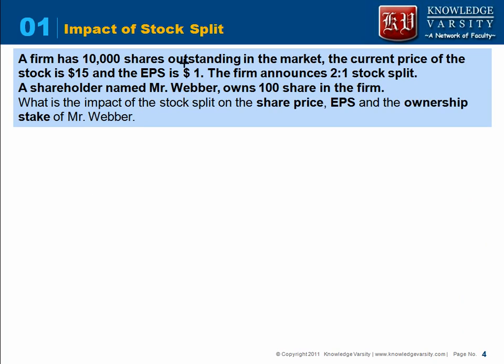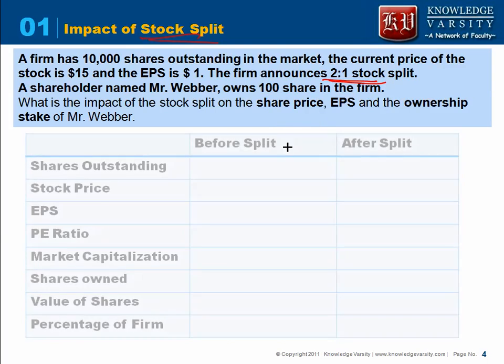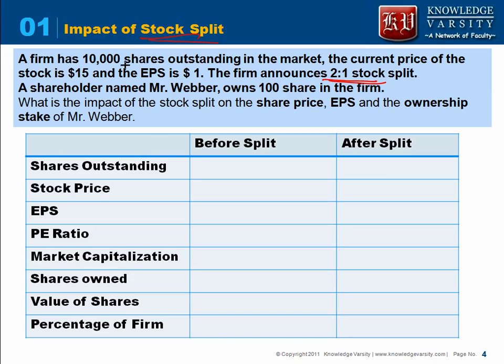Now let us see what is the impact of the stock split. We are taking the same problem, only thing is here we are saying that the stock split is 2:1, that is you are getting two shares for every one share that you are having. So the number of shares outstanding is 10,000. After the split it would become double.